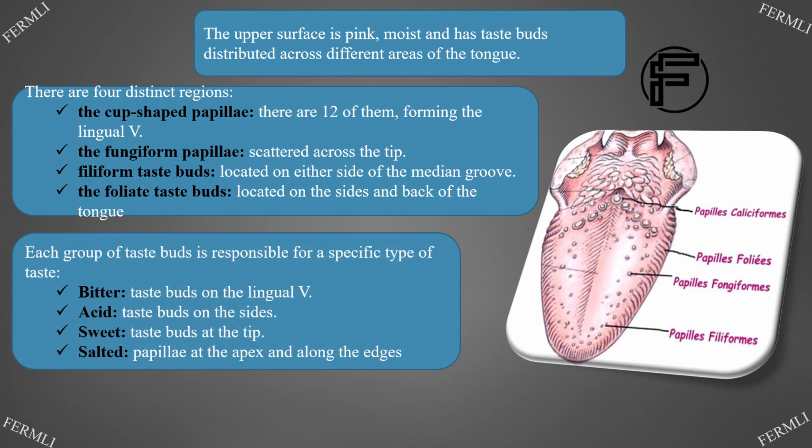Each group of taste buds is responsible for a specific type of taste: bitter, taste buds on the lingual V; acid, taste buds on the sides; sweet, taste buds at the tip; salted, papillae at the apex and along the edges.